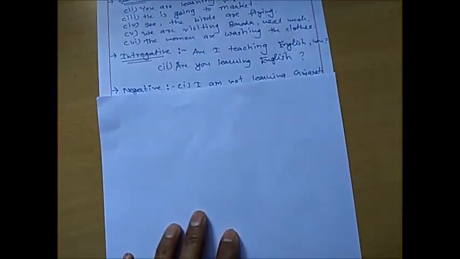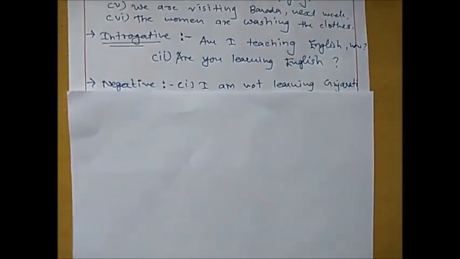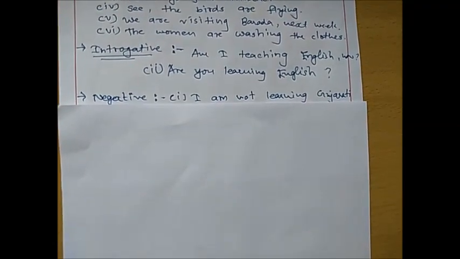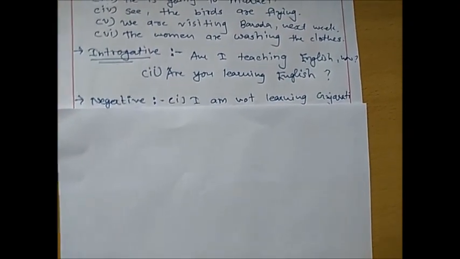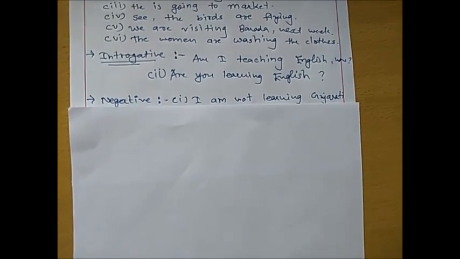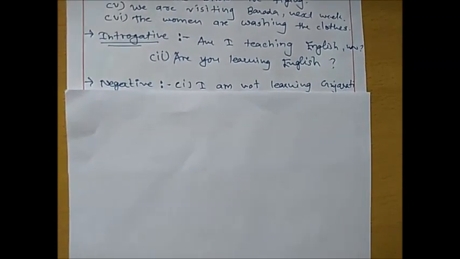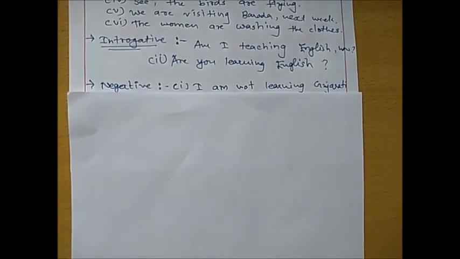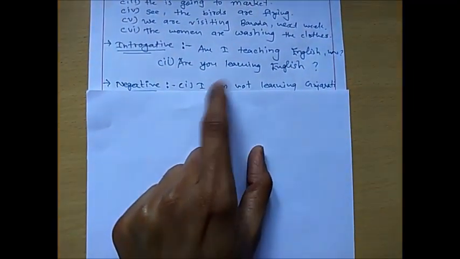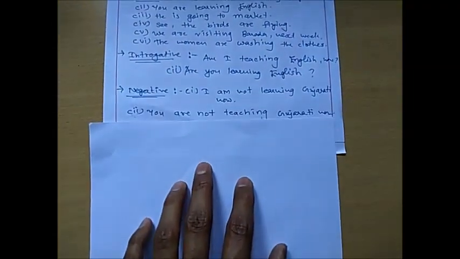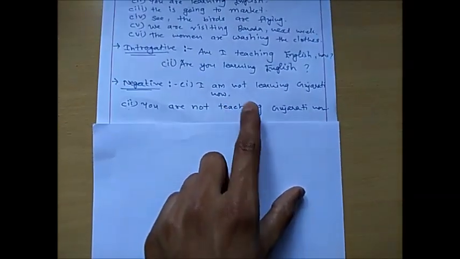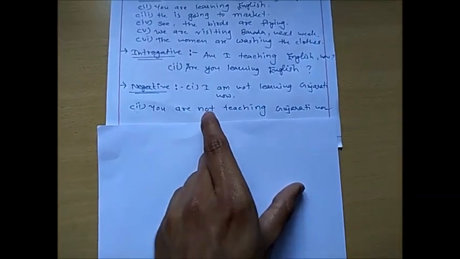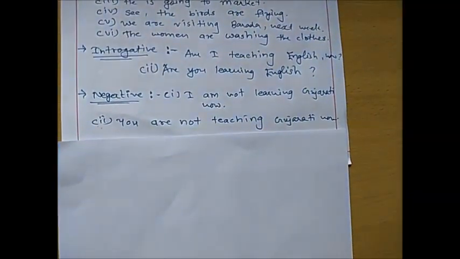In the same way, let us come to the negative sentence. Here also, while making a negative, you have to put not along with am, is, are. It means am not, is not, and are not. Let us have some examples. I am not learning Gujarati. So am plus not, that is your negative. In the same way, you are not teaching Gujarati now. Are plus not, you can also write aren't. So this is your negative sentence.